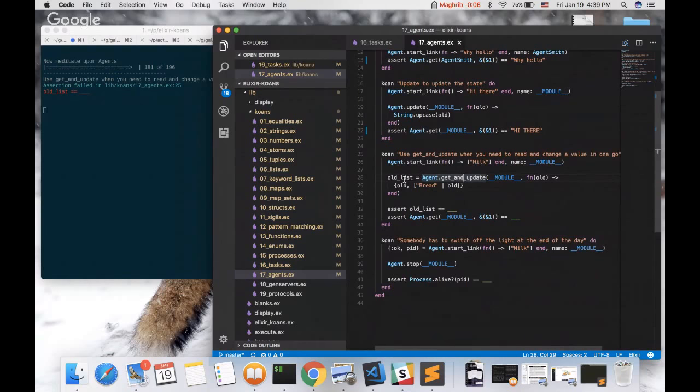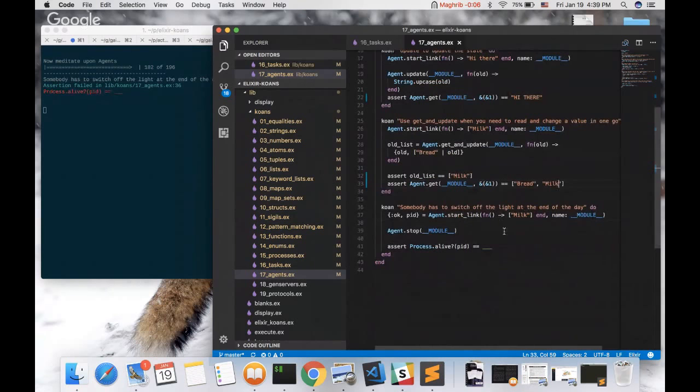We get and update, so we will get the old state and update it to the new state. So here, old list will get the old state, which is milk, as a list. And we updated it by saying bread and old. So we prepended the list with bread. And this is the new state. Perfect.